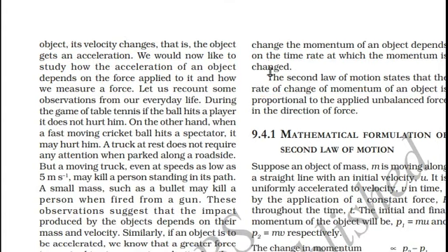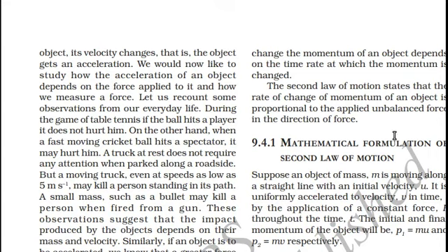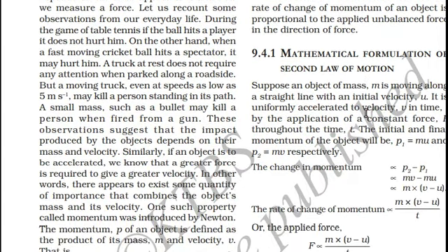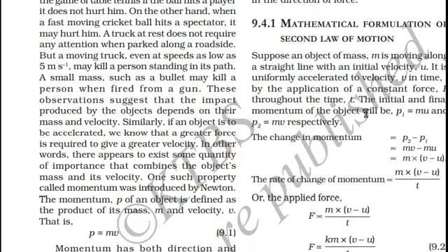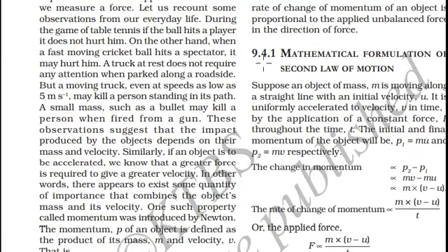Now let us see what this statement means mathematically. Mathematical formulation of the second law of motion. Imagine an object of mass m moving along a straight line with the initial velocity u. The object is uniformly accelerated to a certain velocity v in time duration t by applying a constant force.